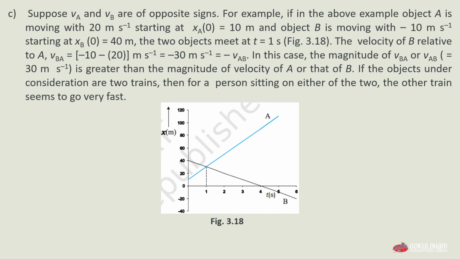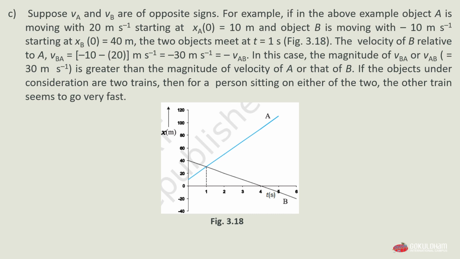The magnitude will be the same for both velocities, and this magnitude, 30 meter per second, is greater than the magnitude of velocity of A or that of B. And if the objects under consideration are two trains, then for a person sitting on either of the two trains, the other train seems to go very fast.